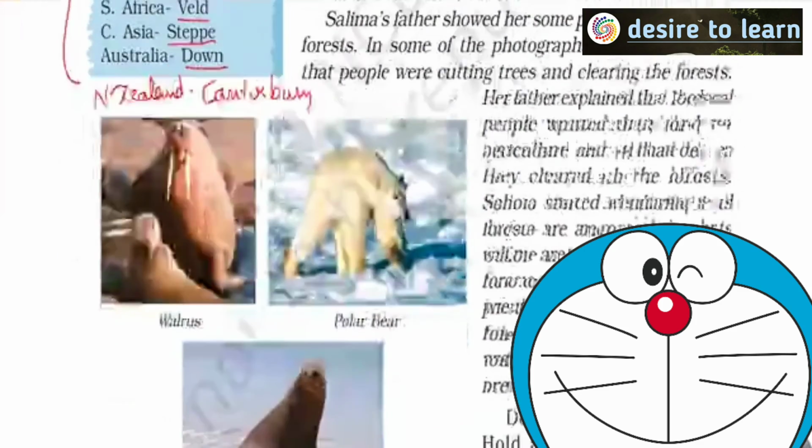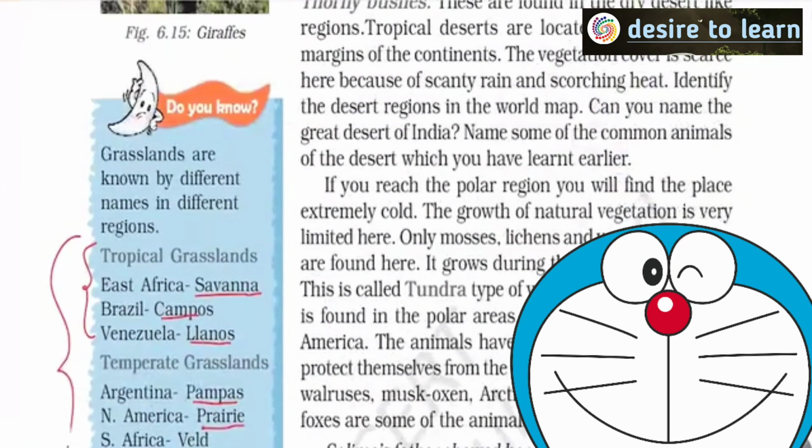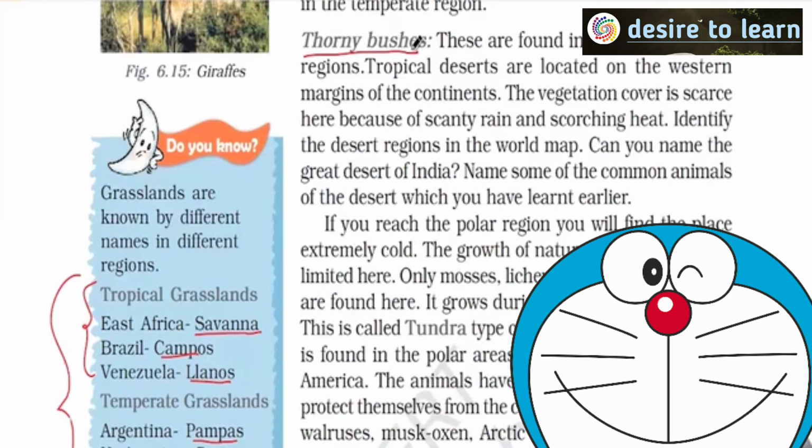Now, after seeing these, we also have to look at the last one, that is thorny bushes or deserts. So deserts are two types. One is hot desert like Rajasthan, cold desert like Ladakh. Right? So these are some of the important things that you have to see. Don't remember anything apart from what I have shown you. Over a period of time, I'll show you these things in detail. So in these chapters, in future also, you will be going through these basic information and nothing more than this.